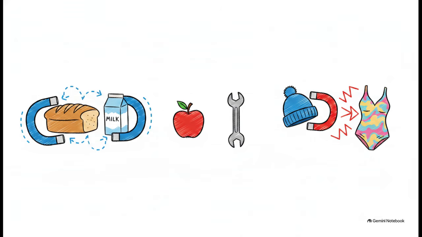If your lift is greater than 1, you have a positive association. The items are truly linked. A lift of 2, for example, means they occur together twice as frequently as we'd expect by random chance. If lift equals 1, well, they're independent.